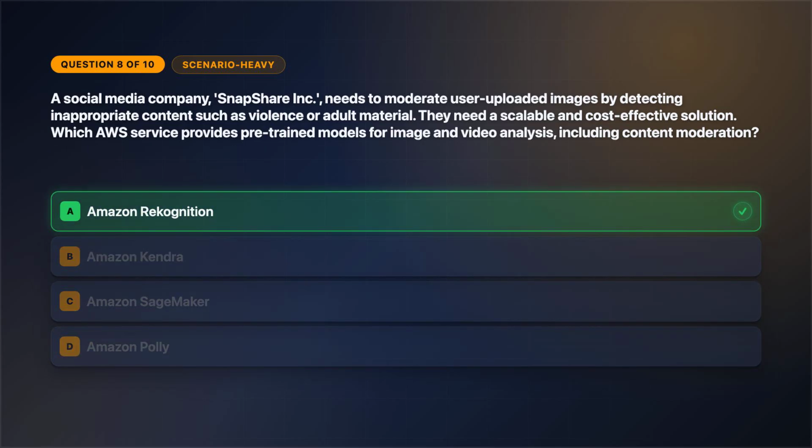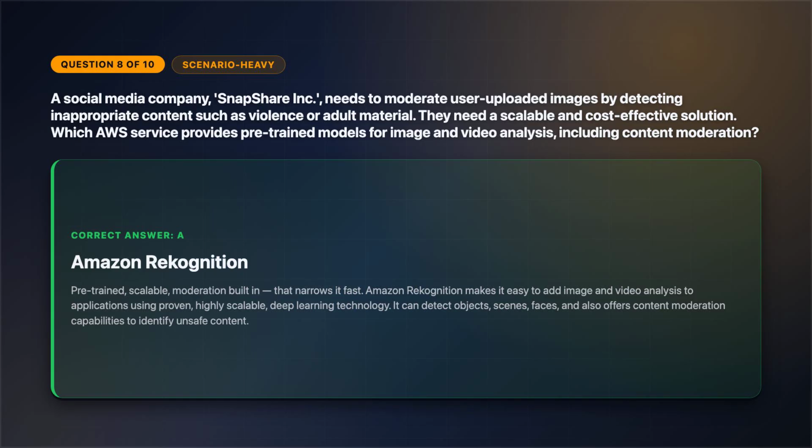The correct answer is option A. Pre-trained, scalable, moderation built in. That narrows it fast. Amazon Rekognition makes it easy to add image and video analysis to applications using proven, highly scalable deep learning technology. It can detect objects, scenes, faces, and also offers content moderation capabilities to identify unsafe content.